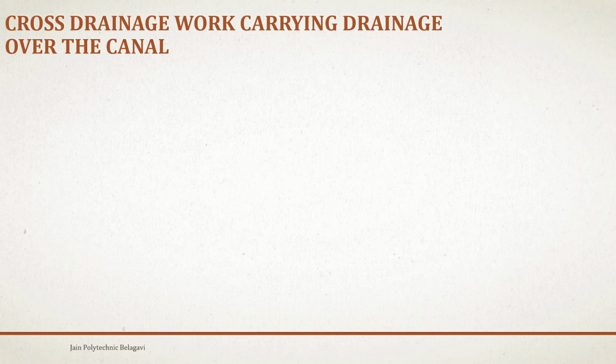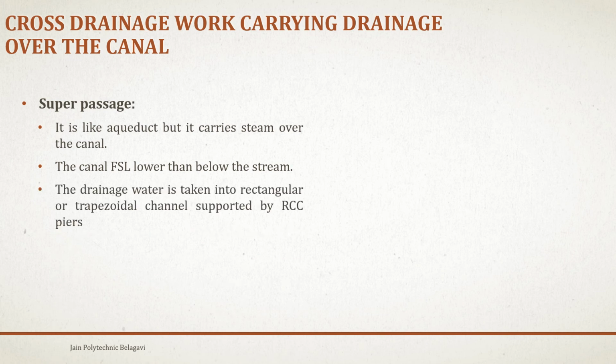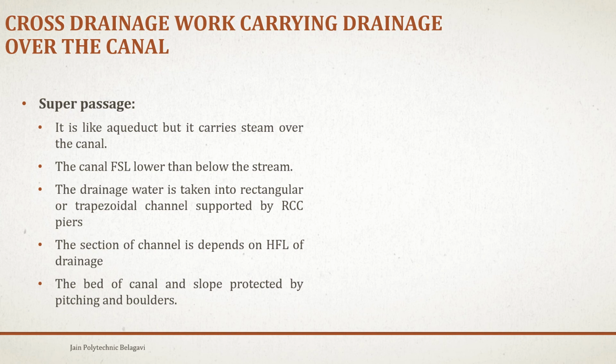Next, we have the cross drainage work carrying drainage or the stream over the canal. The example is the super passage. It is like an aqueduct, but it carries the stream over the canal. The canal FSL is lower than the stream. The drainage water is taken into a rectangular or trapezoidal channel supported by RCC piers. The section of the channel is dependent on the high flood level of the drainage. The bed of the canal and slope are protected by pitching and boulders.